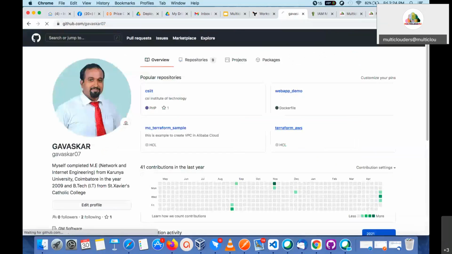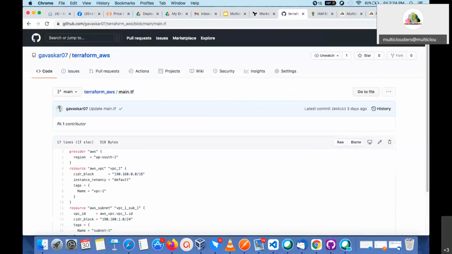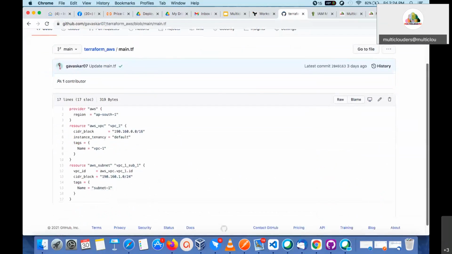Go to this my underscore AWS repository, and this is main.tf. Okay, this file is already uploaded. You can also create a file here. So now you see the code, I will explain the code. It is provider. I am going to use AWS. The provider is AWS, and the region I have to create in is Mumbai, ap-south-1. So I have to provide the region where I have to create the resource. So this is the code for that.